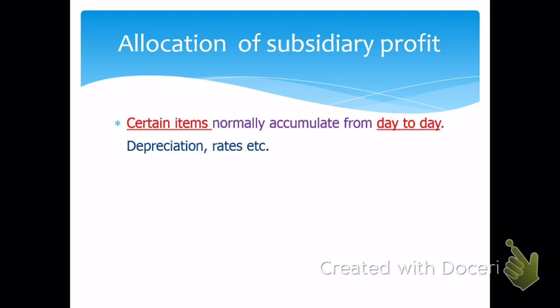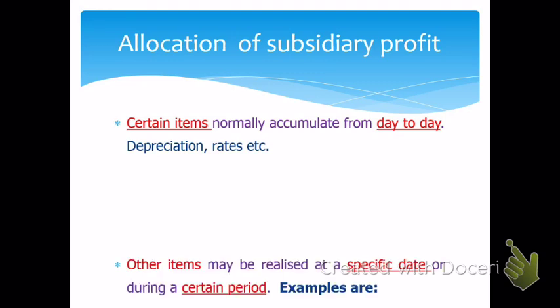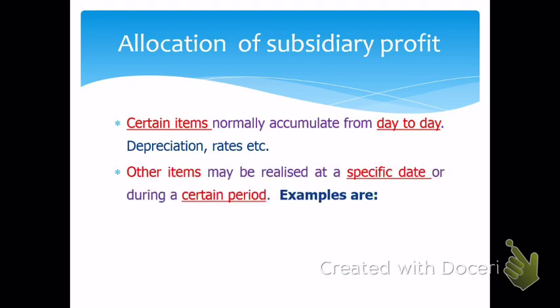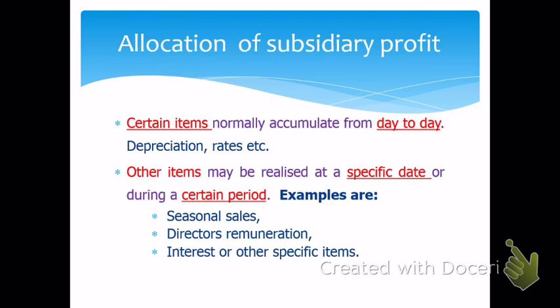Certain items normally accumulate from day to day, in other words evenly, such as depreciation, rates and taxes, etc. Other items may be realized at a specific date or during a certain period. Examples are seasonal sales, directors' remuneration, interest or other specific items.